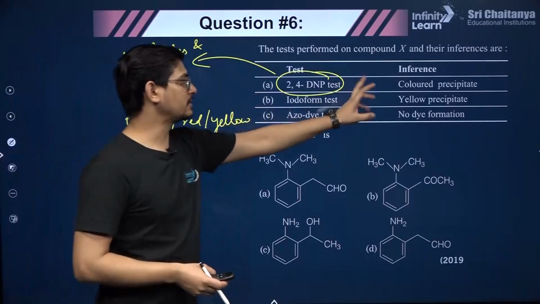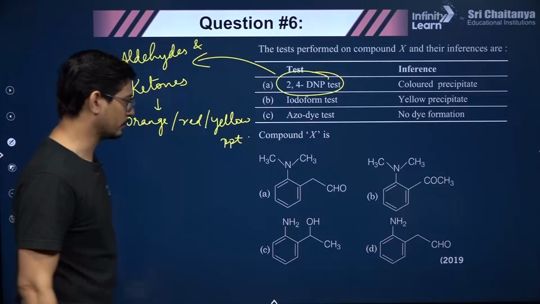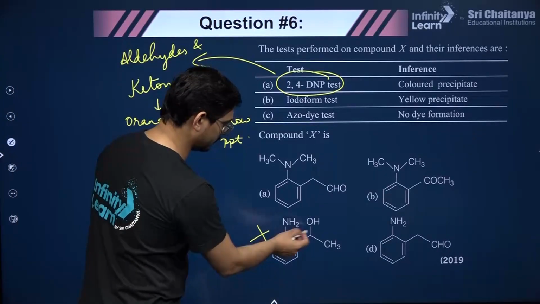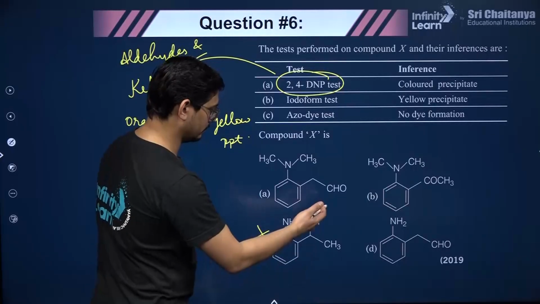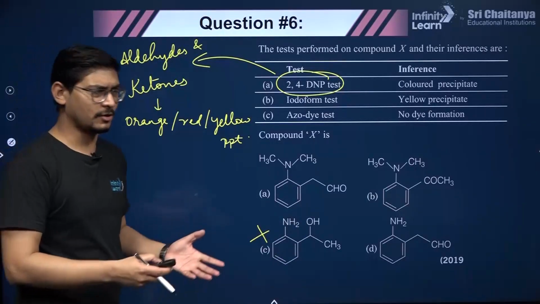So it responds to the 2,4-DNP test. That means it has to be an aldehyde or a ketone. So this is not an aldehyde, right? So this cannot be the answer. Let us check other options because we did not know much.